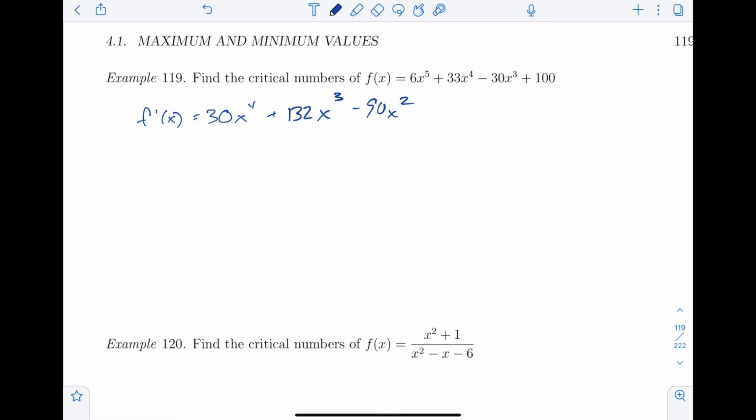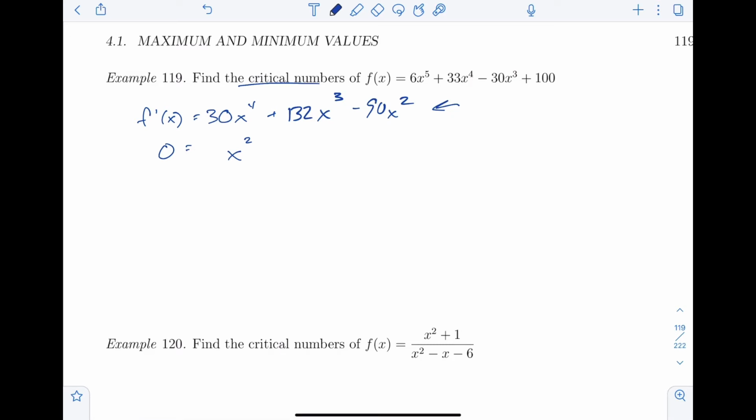Okay, so again, critical numbers, I'm looking where the derivative is either equal to 0 or does not exist. Now, as I recall my teacher saying, when you're dealing with functions in this chapter, you're essentially going to take a derivative and set it equal to 0 on basically everything, okay? So that's what we're going to do on essentially every problem. This doesn't have any place where it doesn't exist, so all I have to worry about is where it equals 0. I know I can factor out an x squared.